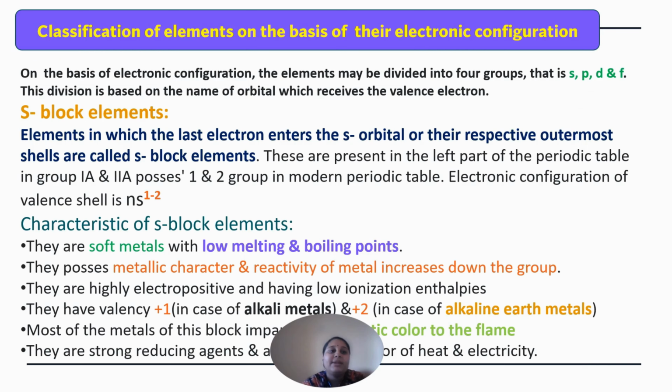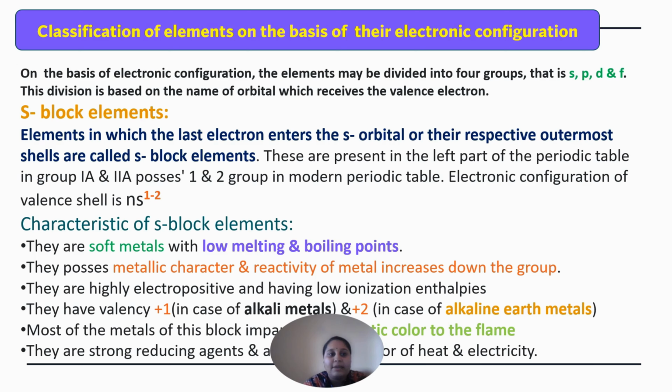And these elements are classified based upon their electronic configuration, and they are divided into 4 groups, that is s, p, d and f. This division is based on the orbital which receives the valence electrons.